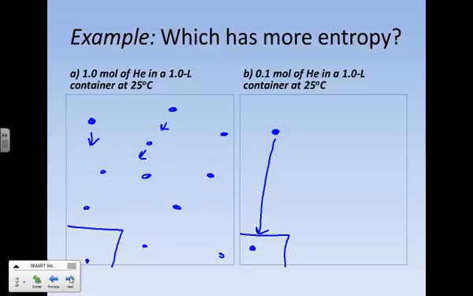And so the fewer particles you have, the greater the chance of being ordered and neater and more condensed. The more particles you have, however, the greater the chance they will be disordered and not neat and more spread out. And so this has a greater entropy because it has more particles.